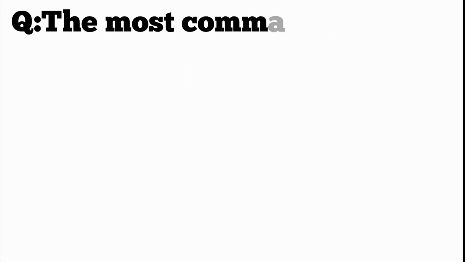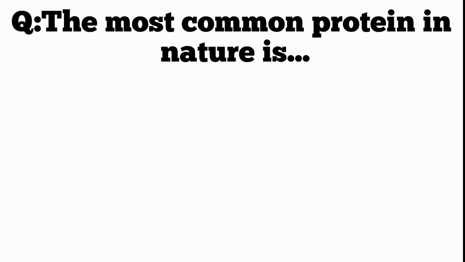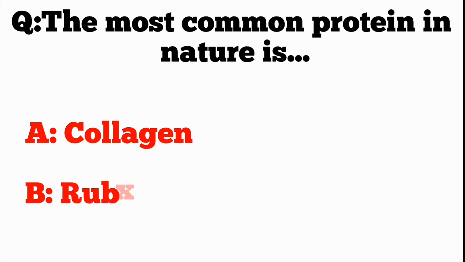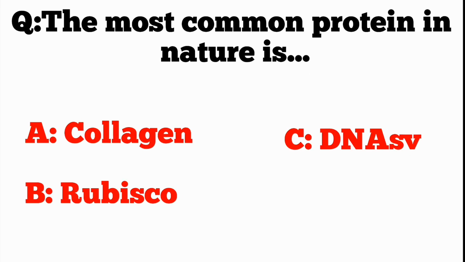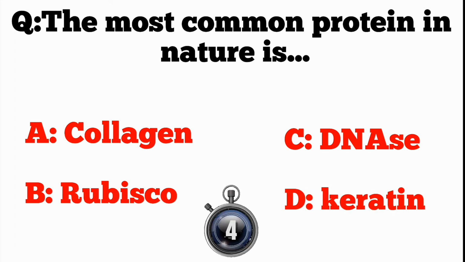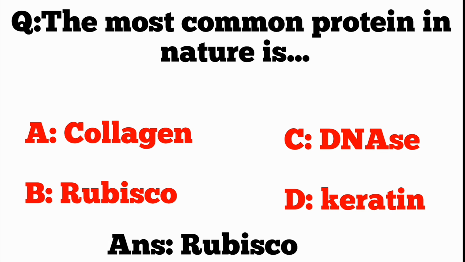Q. The most common protein in nature is A. Collagen, B. Rubisco, C. DNA, D. Keratin. ANS. Rubisco.